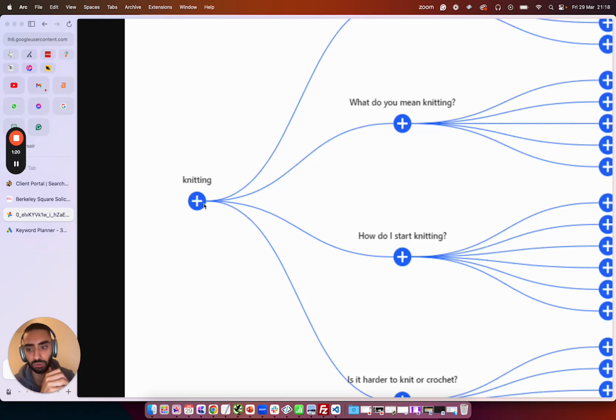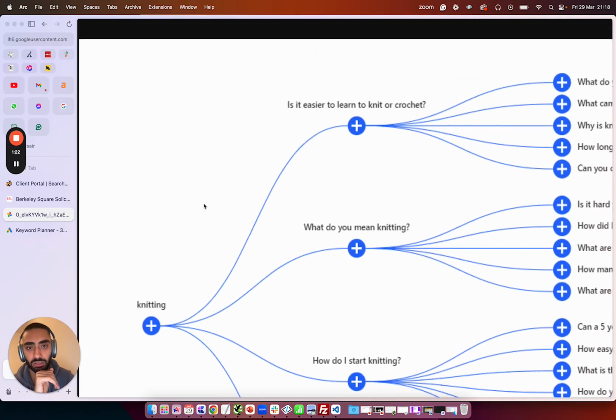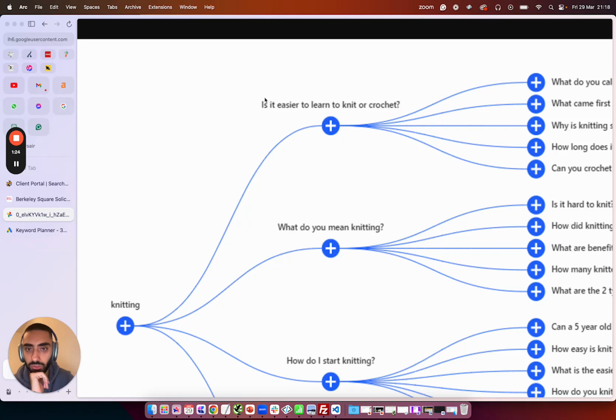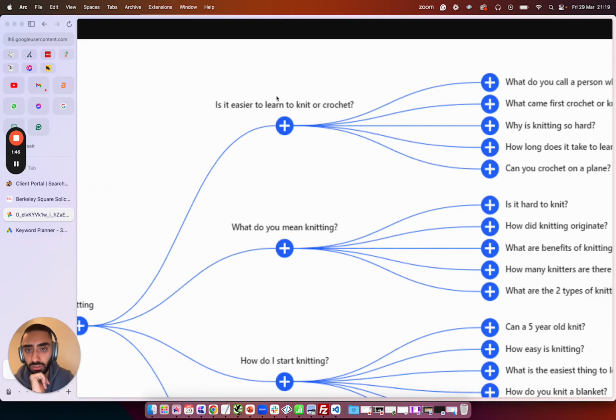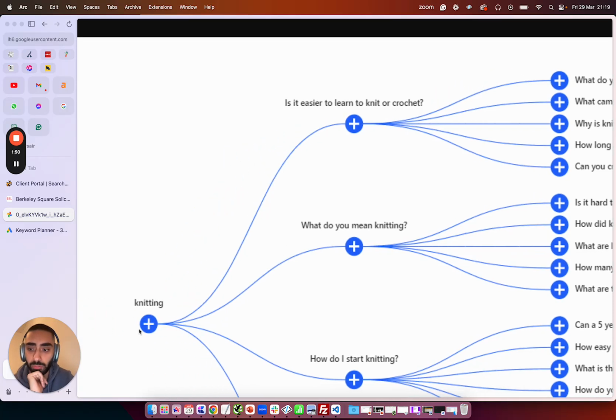So if you can demonstrate that by having all of these different articles, like, is it easier to learn knit or crochet? And then you've got all of these singular topics. What do you call a person who knits? What came first, crochet or knitting? Why is knitting so hard? How long does it take to learn to knit? Can you crochet on a plane? All of these are singular articles that are supporting articles to is it easier to learn to knit or crochet, which then is a supporting article to knitting.